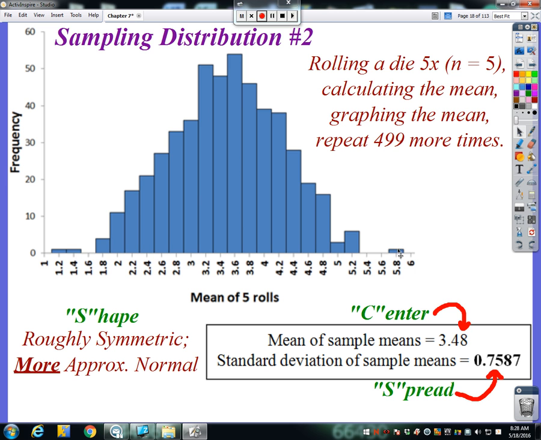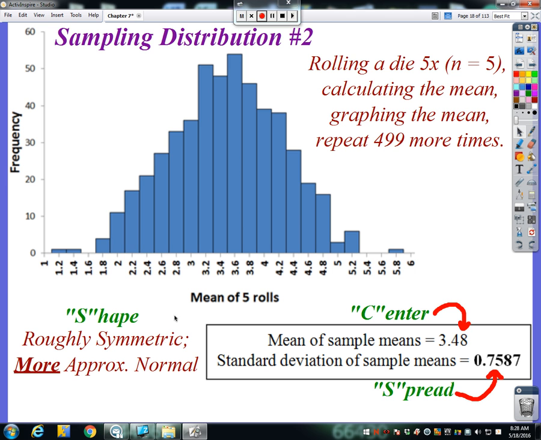Same thing down here on this end. Look at this 5.8. I'm going to gather that's probably worth 1. That only happened one time. Well, that's me rolling a 6 4 times and then a 5. And how often does that happen? Not too often, right? For the most part, we're going to roll numbers that are scattered across here. And if I roll some small numbers and some big numbers, they're going to average out to be somewhere in the middle. And that's where most of my observations are happening.